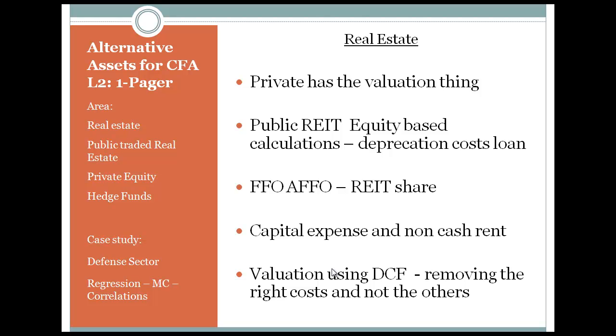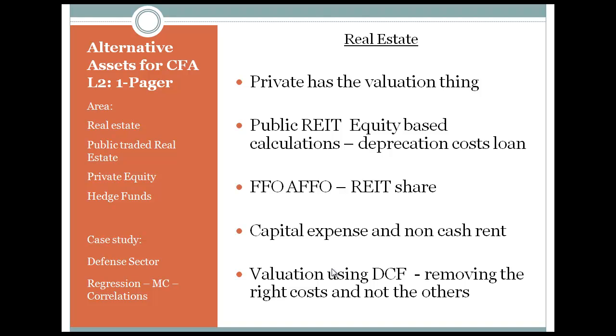So FFO is an important operating term here, and there are many numericals based on that. So plus depreciation expense plus deferred tax expense minus gains from sale of property or debt restructuring plus losses on sale of property. So you do that to get the funds from operations. Adjusted funds from operations adds the non-cash rent adjustment and recurring maintenance-type capex. So the capex thing differentiates both of them. Net asset value per share is expected from FFO or the FFO discounted cash flow approach.